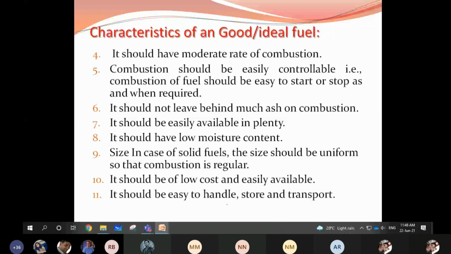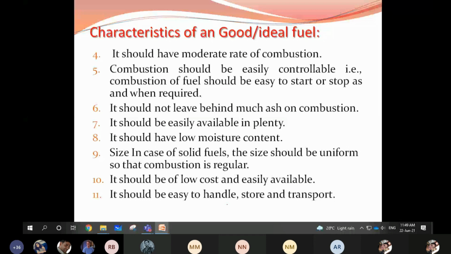Sometimes they will ask what are fuels, how they are classified, and to give 2 or 3 characteristic properties of a fuel. The characteristic properties are not in the syllabus, but at least these things you can write if they ask. You can write easy combustion, cheaply available, easy transportation, easy ignition point, easily available in plenty, it should not contain moisture, and the combustion rate should be controllable. These are general characteristic properties; you can write 4 or 5 in the answer.